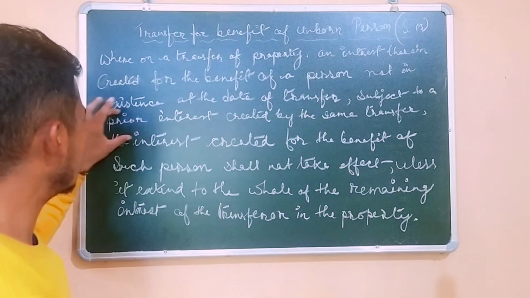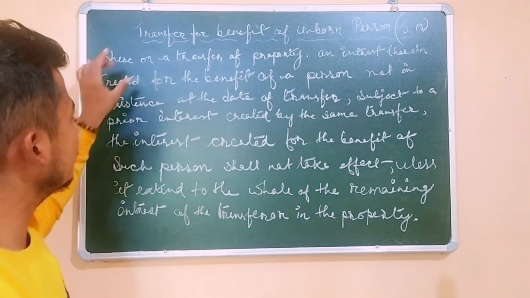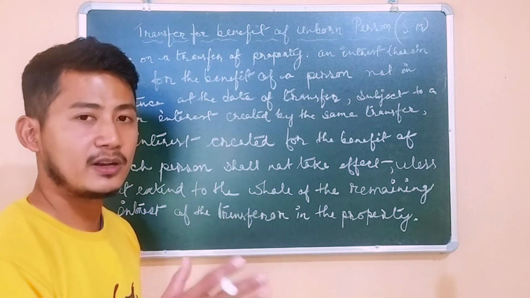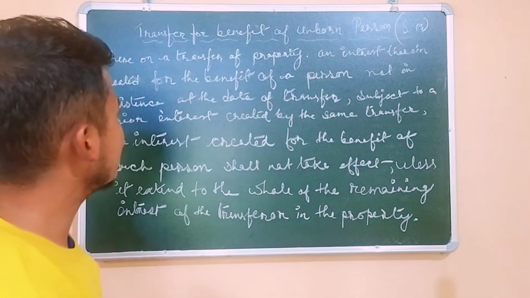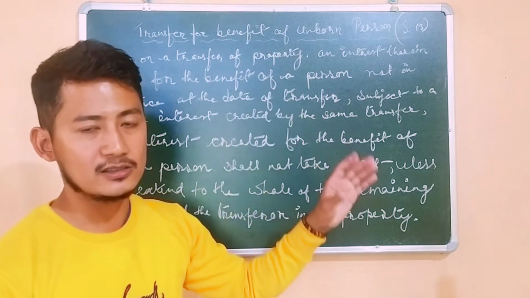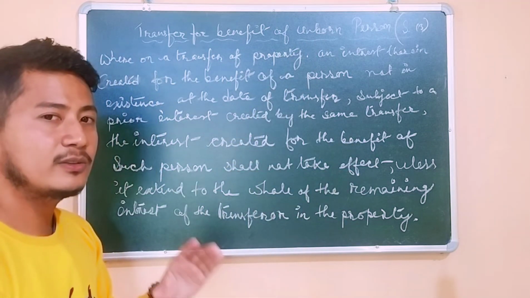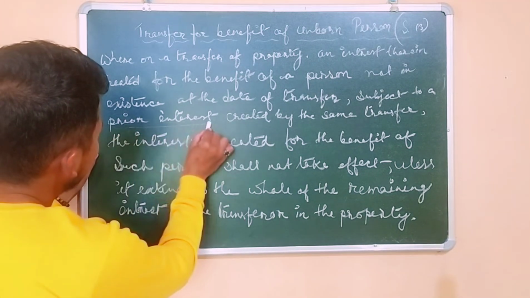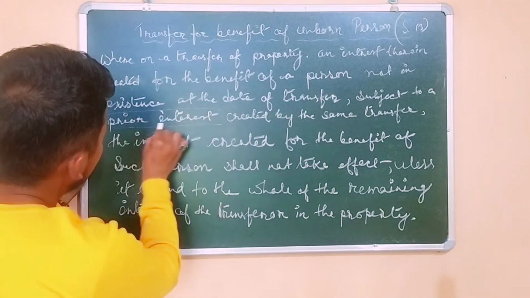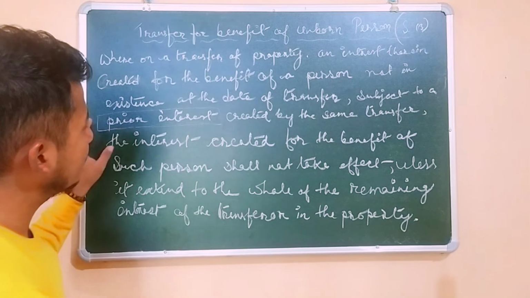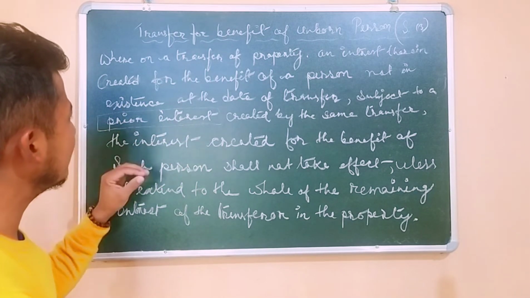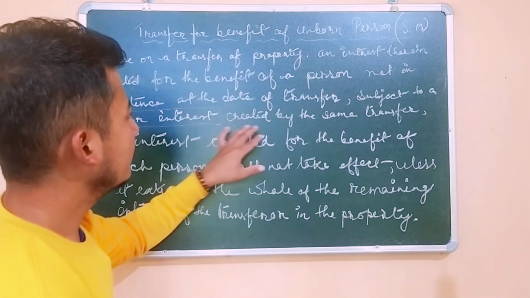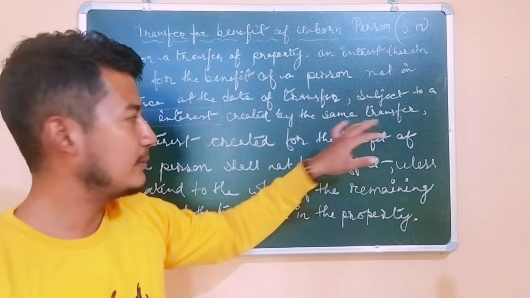Here the prior interest, because the transferor cannot transfer the property directly to the transferee because the transferee is not in existence. So that's why the transferor has to create a prior interest. That means the prior interest here, you can suppose, is a trustee. The transferor has created a prior interest, that is a trustee, under the same transaction, I mean the same transfer.